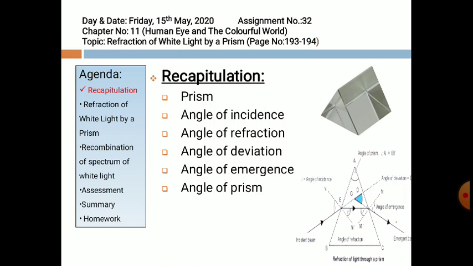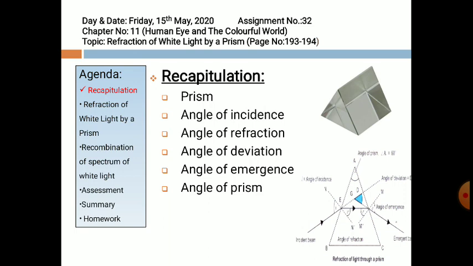Angle of deviation is the angle by which the emergent ray is deviated from the direction of the incident ray. Angle of emergence is the angle formed between the emergent ray and the normal.